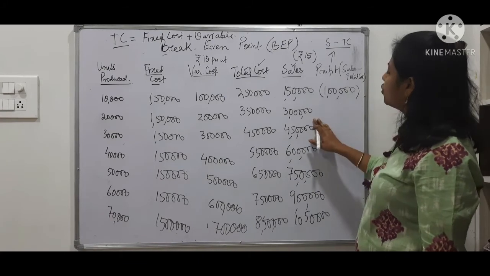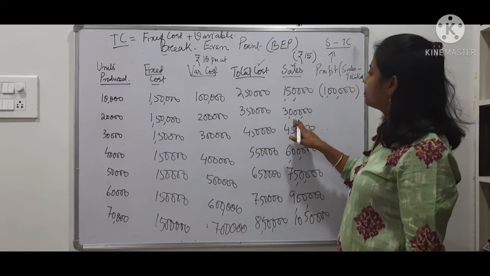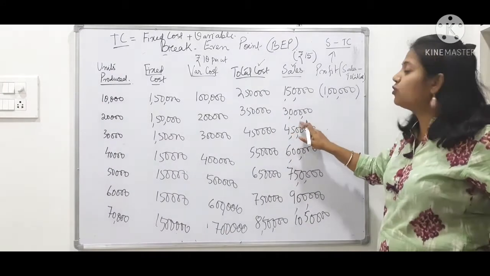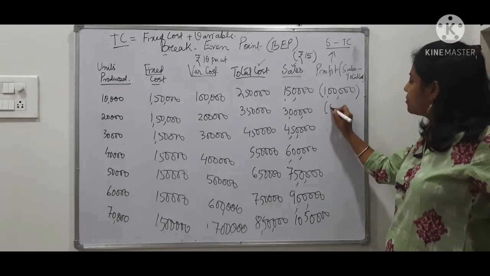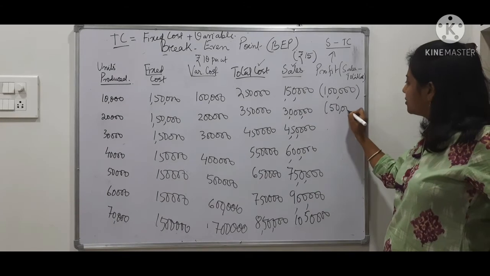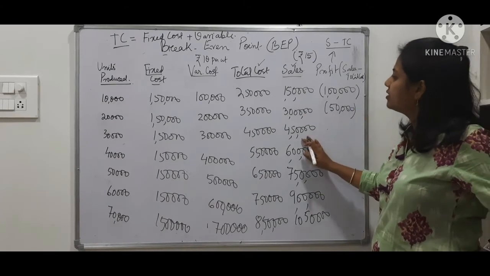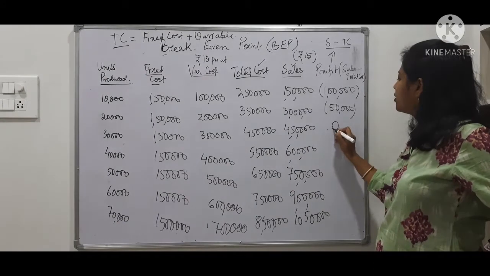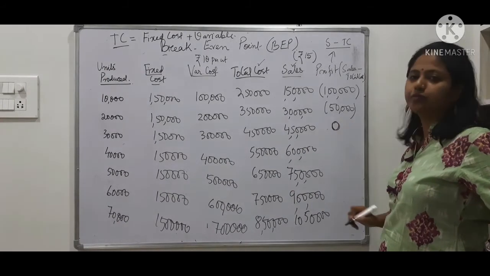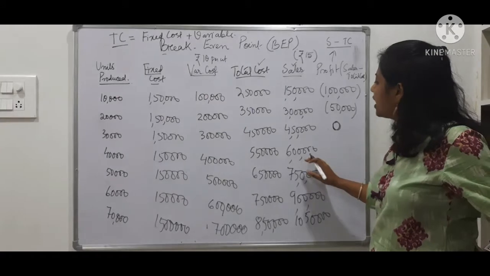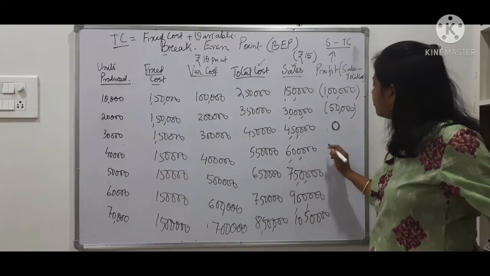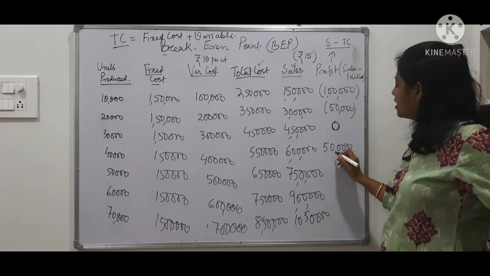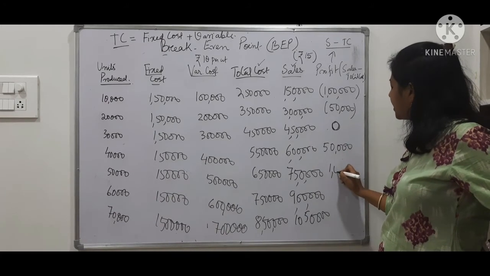Second year also, my cost was more than my sales. I incurred 3,50,000, but my sale was only 3,00,000. So I made a loss of 50,000. But in the next year, my cost and sales are the same, so I don't make any profit and I don't make any loss. So 0. In the next year, I make 50,000 profit. In the next year, I make 1,00,000 profit.